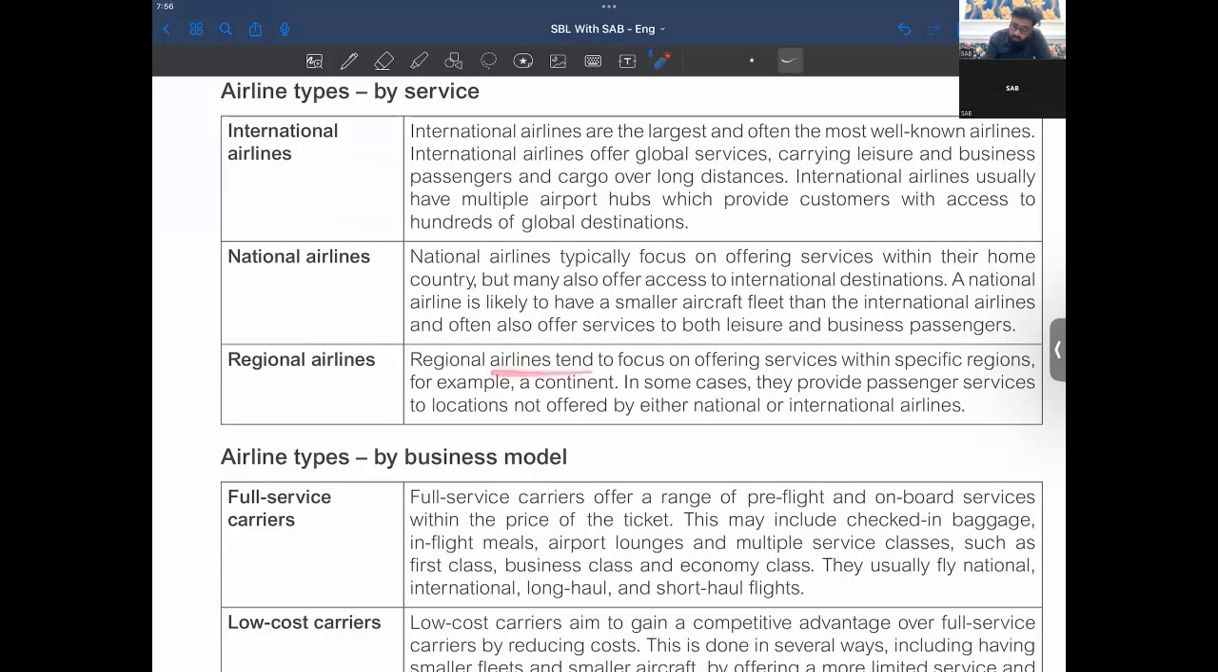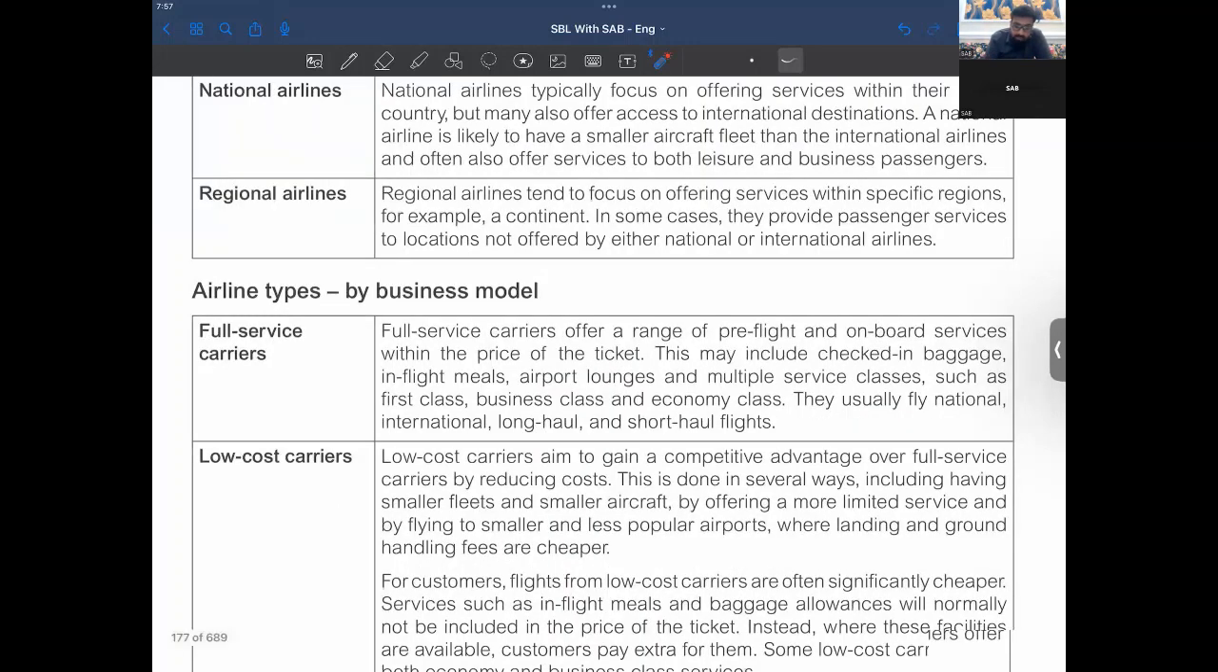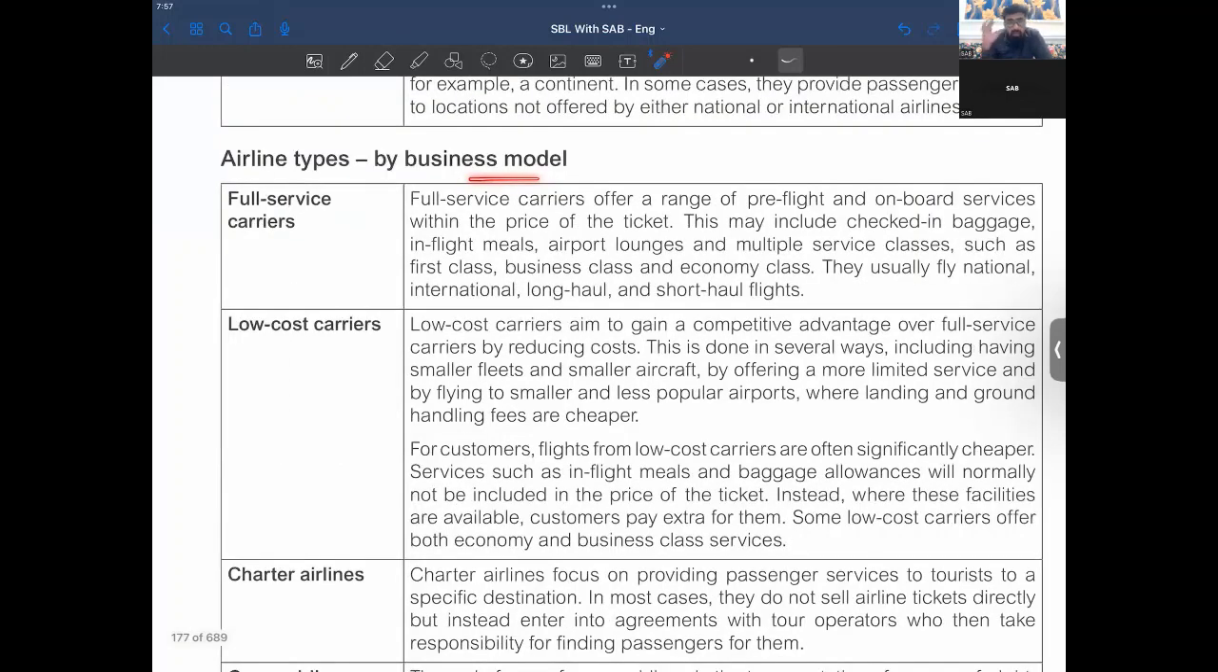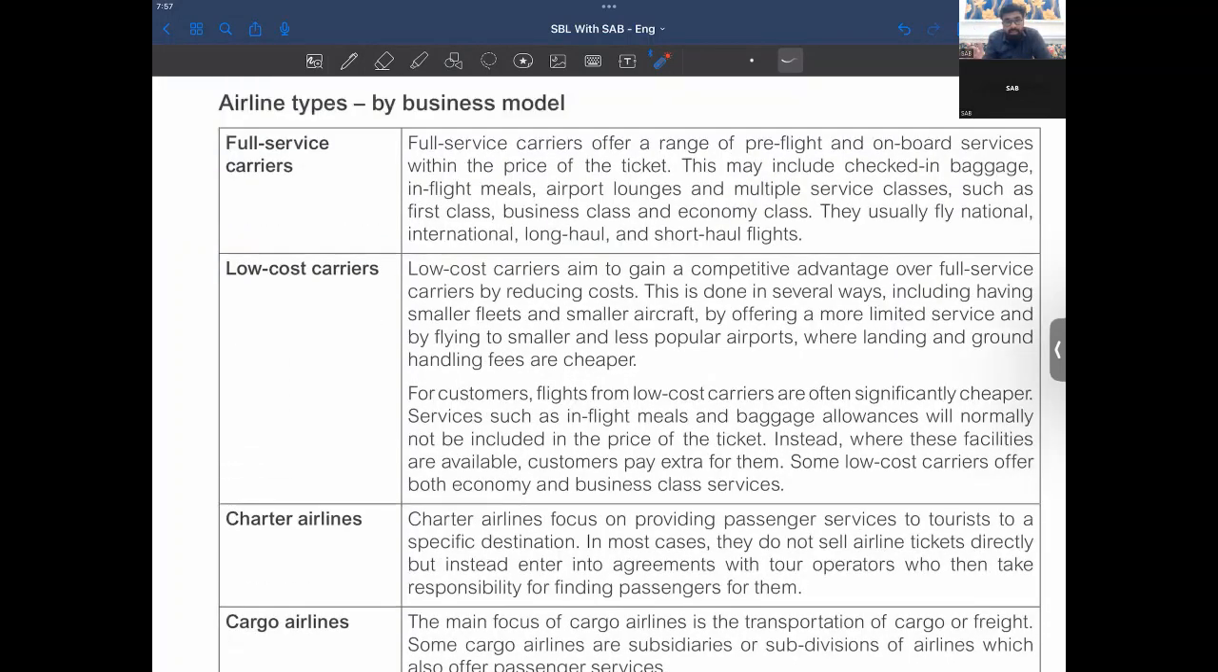Regional airlines tend to focus on offering services within specific regions, for example, a continent. In some cases, they provide passenger services and all that. Now, airline types by business model, so that we could think about where exactly our business model lies, right?